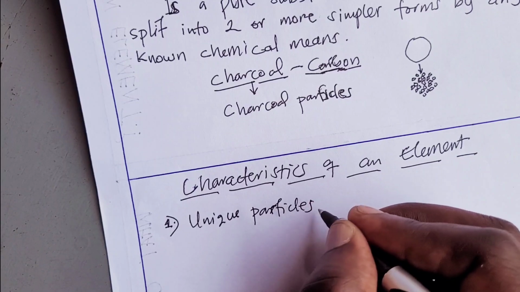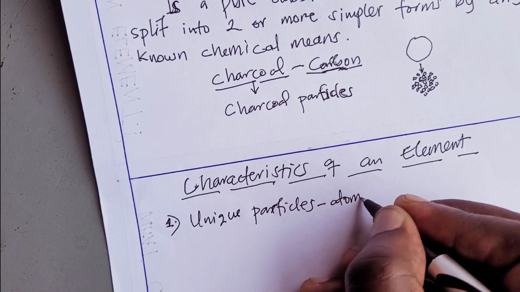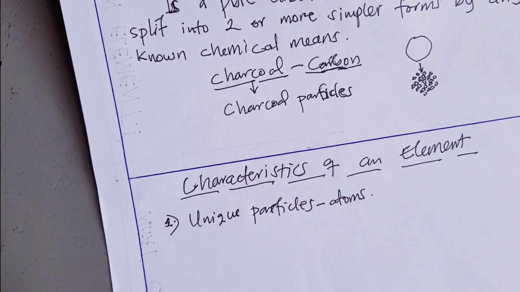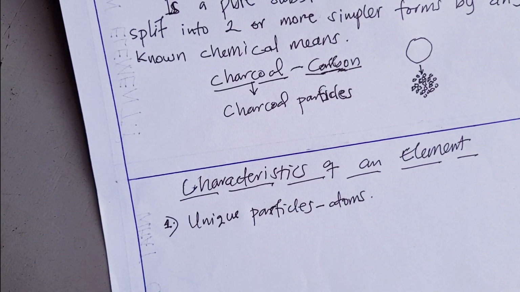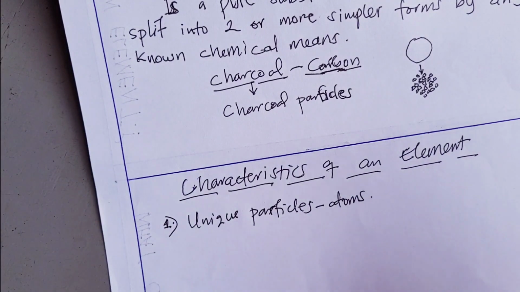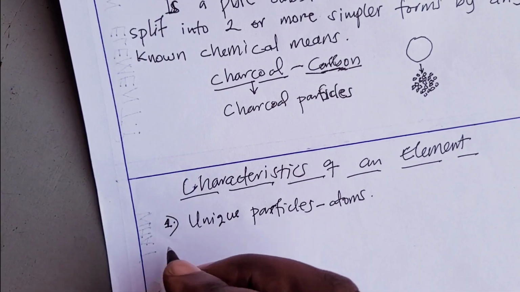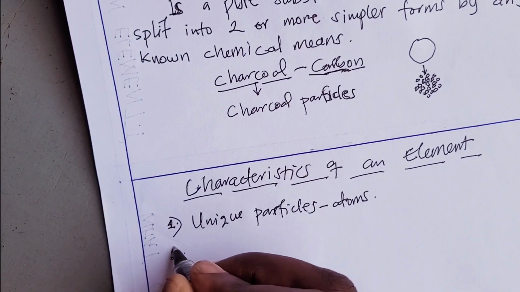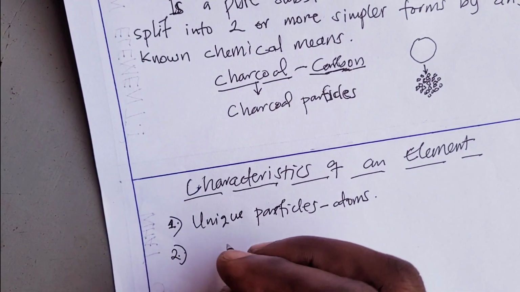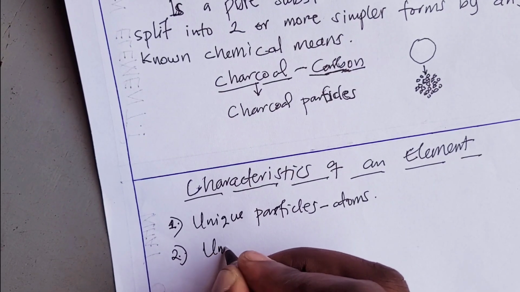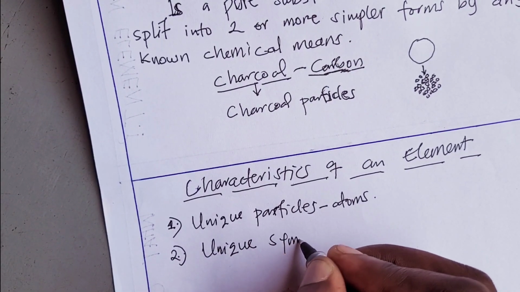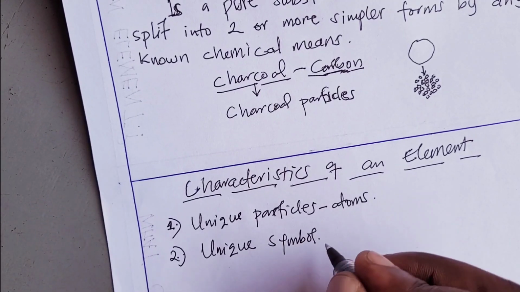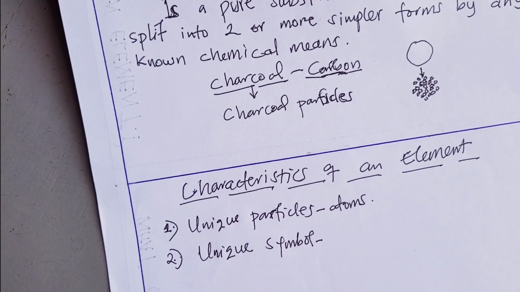These particles are what we call the atoms that make it up. For example, carbon atoms should be different from hydrogen atoms. Very different. Those are the unique particles we are talking about. And second, an element should be represented by a unique symbol.